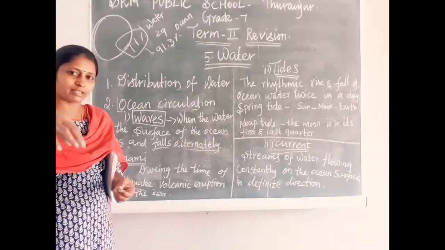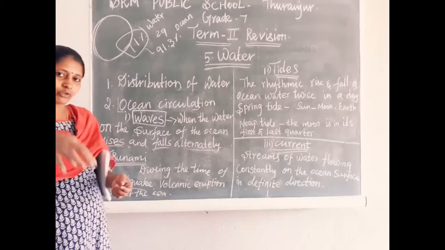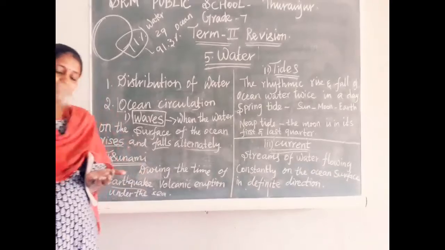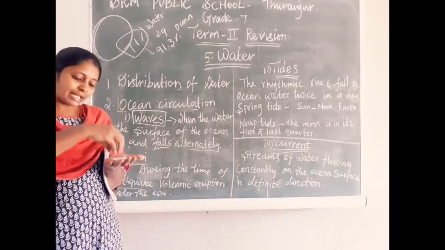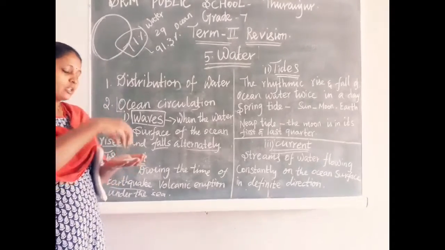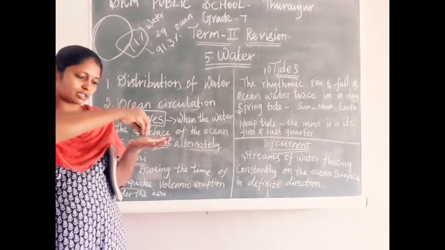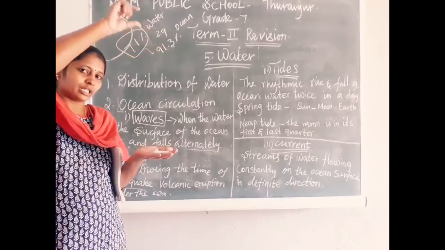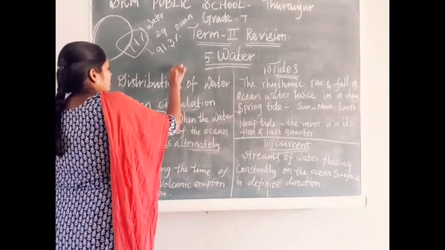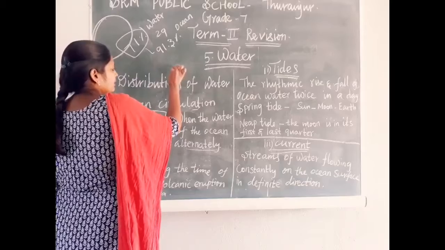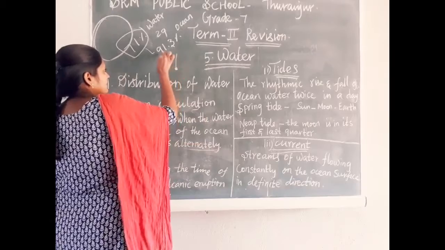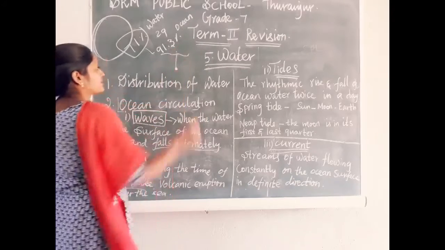Where the epicenter is, you know very well. What is the focus? In which place under the sea or under the earth exactly the two tectonic plates hit each other, that place is called the focus. Immediately above it, at the same spot on the surface of the earth, that place is called the epicenter. Suppose here two plates touch each other under the earth or under the sea, the point directly on the surface is called the epicenter.